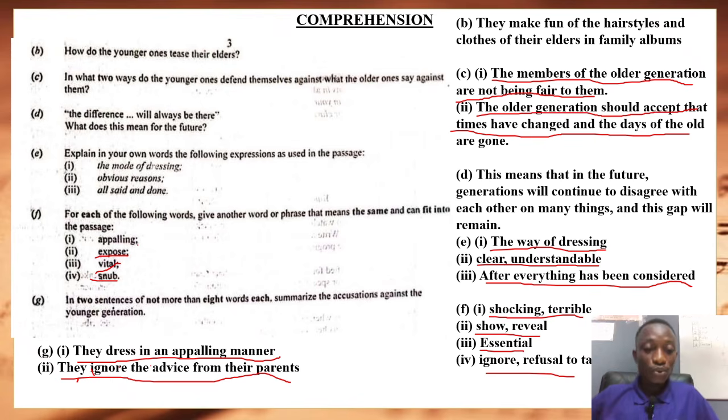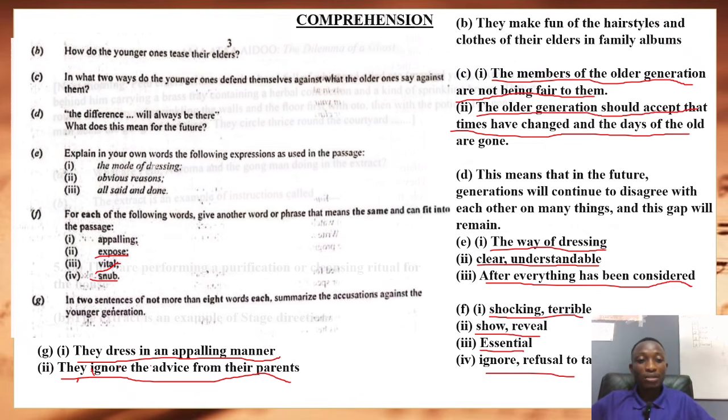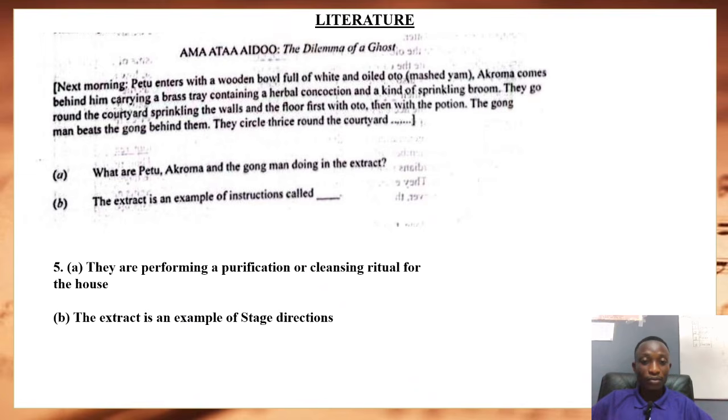Let us now move to the literature aspect of the BECE. So, The Dilemma of a Ghost. He says, next morning, Petu enters with a wooden bowl full of white and oiled ottoe, that's the meal.